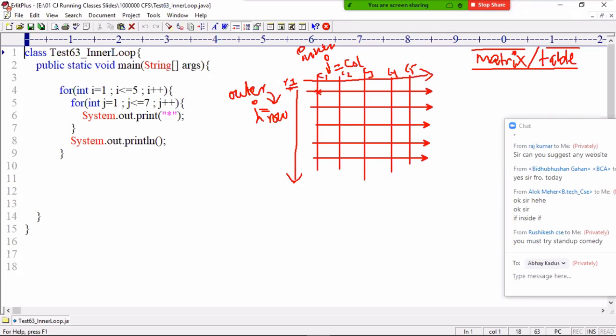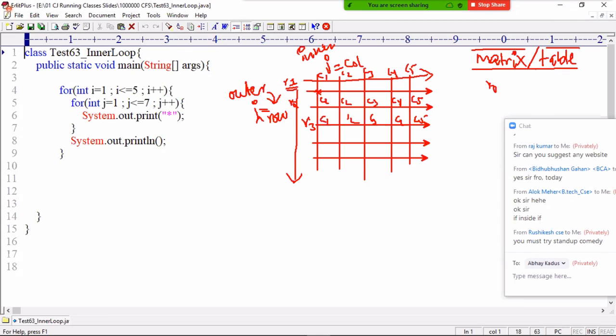I should hold row 1 and column 1 and execute. Click on the raise button. Next, for row 2, again I should display column 1, column 2, column 3, column 4, column 5. Are you following? Next, for row 3, the loop iterates again, and again column 1, column 2, column 3, column 4, column 5.